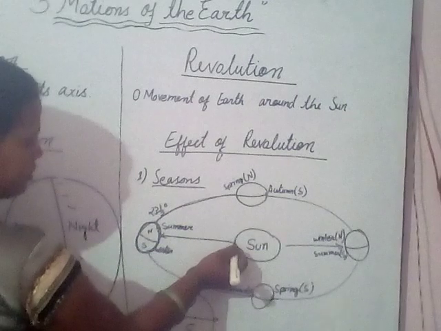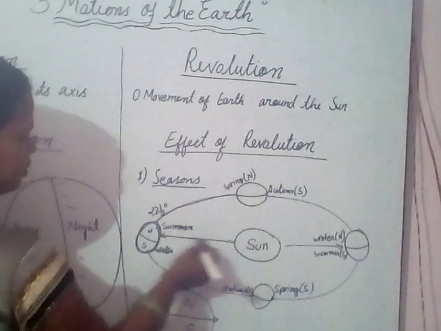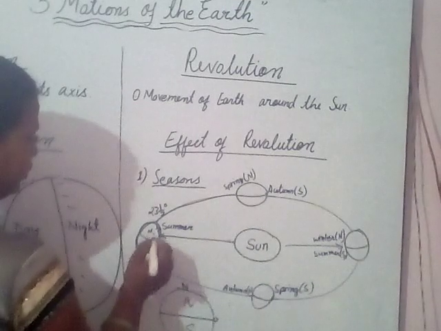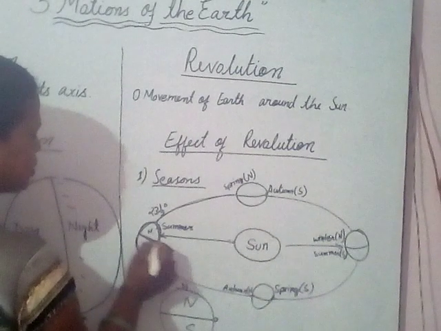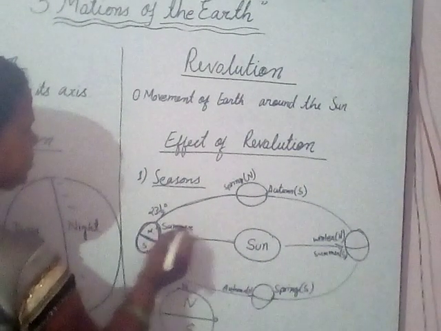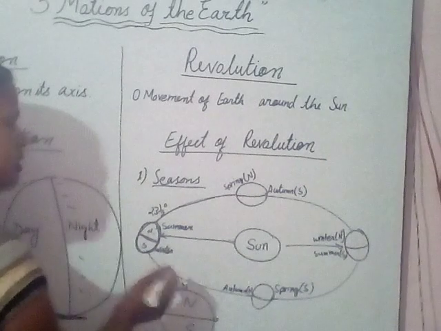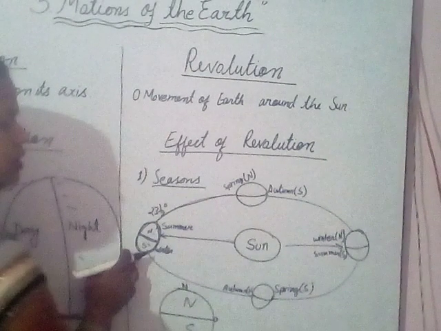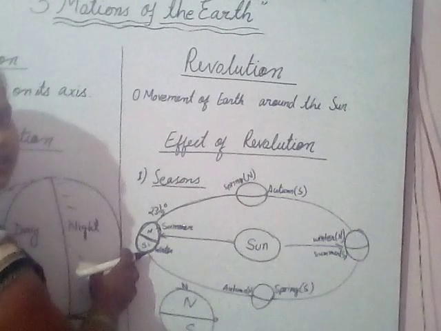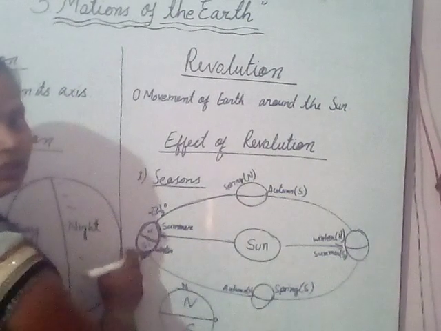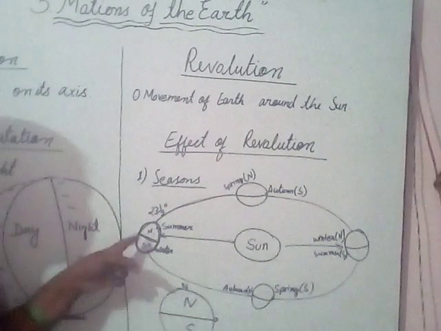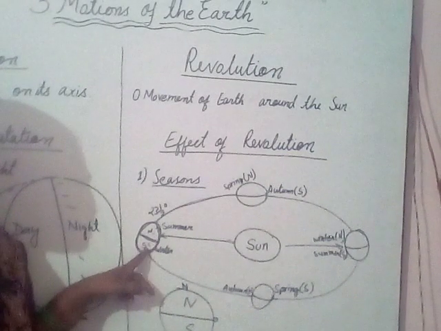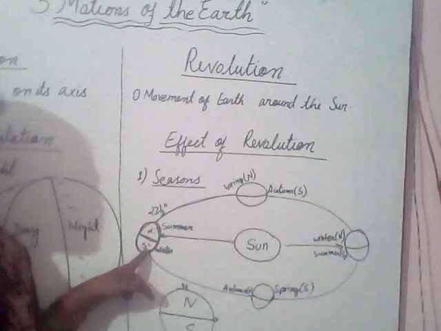the direct heat of the Sun comes to the north, and the North Hemisphere has summer season. At the same time, the South Hemisphere is in winter season. When there is summer season in the North Hemisphere, at the same time there is a winter season in the South Hemisphere.